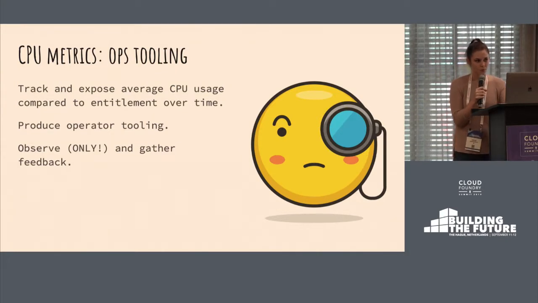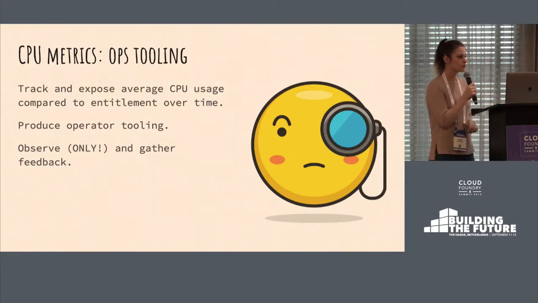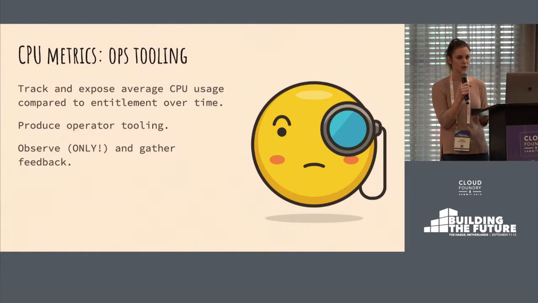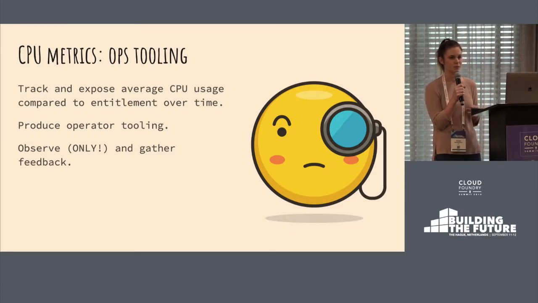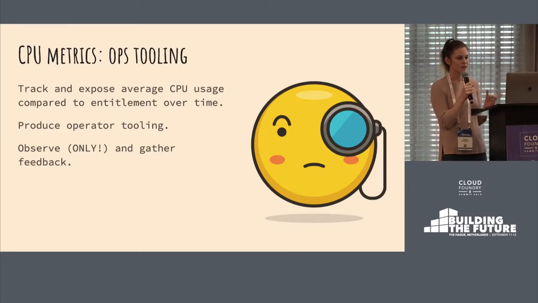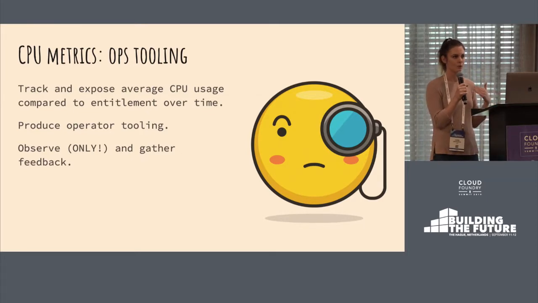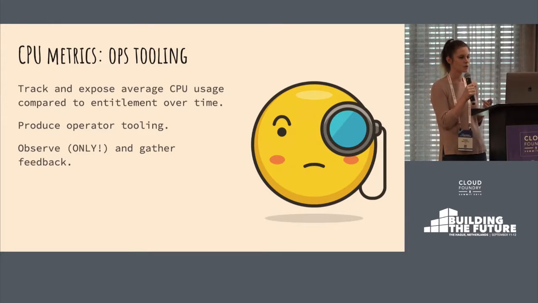The second milestone was the operators tooling. So we wanted to create some tools that will allow users and operators to track the average CPU usage compared to the entitlement over time. At this step, nothing will change regarding how we give CPU time to applications and containers. We will just observe how the system behaves and try to get some feedback from operators if we're actually going to do the right thing.